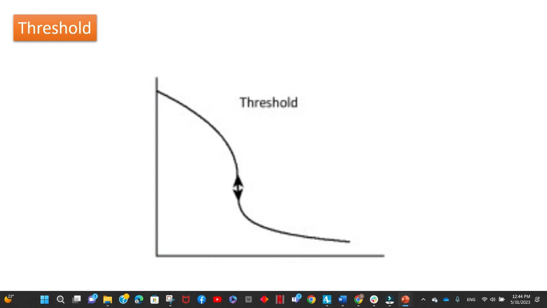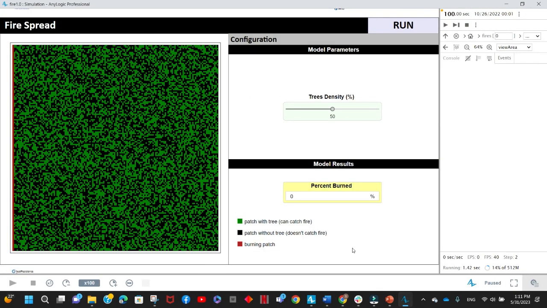So let's move directly to see an example in a simulation model in order to more clearly understand this concept. The model we have here shows how a fire spreads in a forest that has trees. The forest has a certain density of trees. What you see in green are the trees, and what you see in black are just patches that do not have trees, which means that they cannot catch fire. So only green patches are the ones that can catch fire. Let's run the model to see how the fire is going to spread.